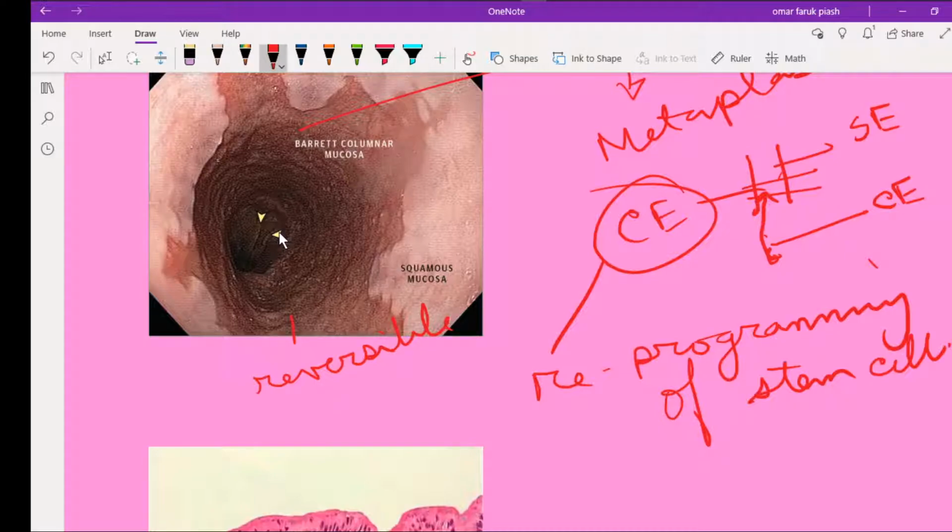For example, treatment of gastroesophageal reflux may reverse Barrett esophagus. Under persistent stress, metaplasia can progress to dysplasia, and ultimately it can lead to esophageal carcinoma. That is the bad consequence: developing adenocarcinoma of the esophagus from Barrett esophagus.